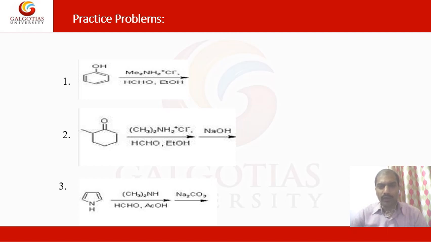So after this overall mechanism, we discussed a number of name reactions, among them the Mannich reaction, Stobbe reaction, and benzoin condensation are very important. Apart from the aldol condensation reaction, these are the condensed products which are formed at the end of the reaction.